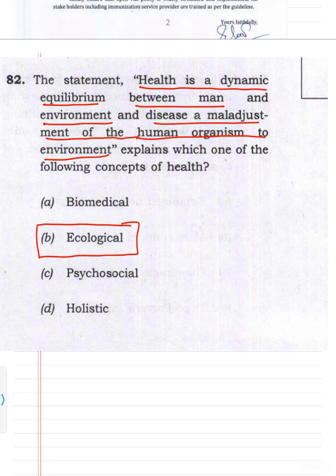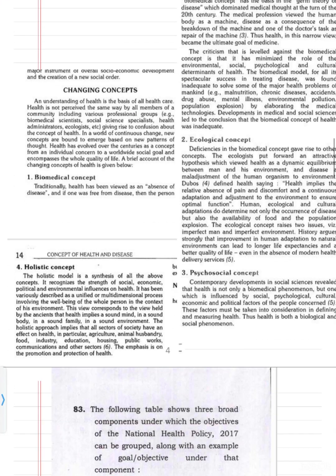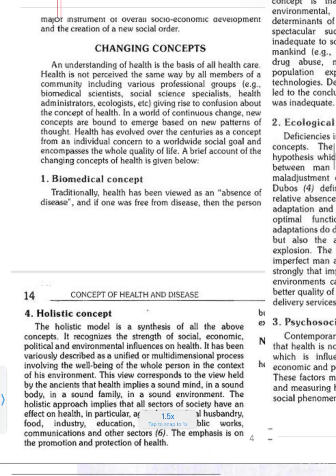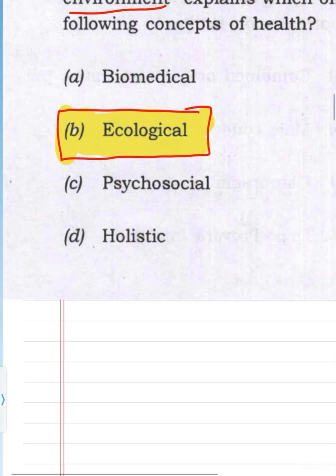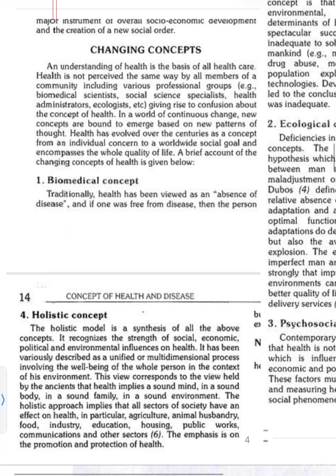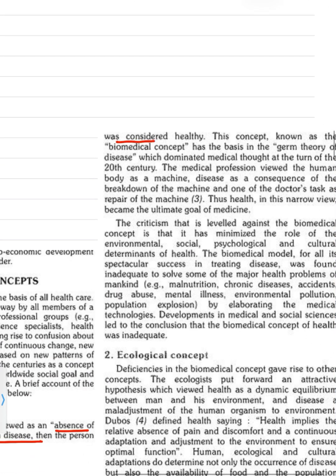Now seeing all other options because they are asked. So this question was directly taken from Park. So we need to read all the concepts of health. So the first is biomedical concept. The option number 1, we can see it's the biomedical concept. So what is biomedical concept? It says traditionally health has been viewed as absence of disease. So if one was free from disease, then the person was considered healthy. So this is known as biomedical concept, and it has a basis in the germ theory of disease.